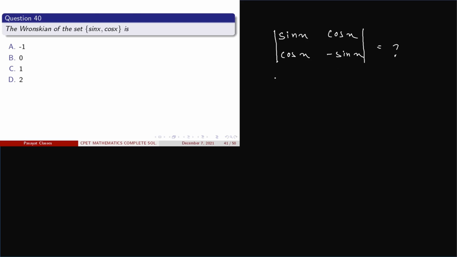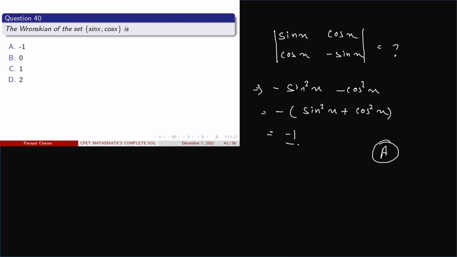So finding the determinant, we get minus sin squared x minus cos squared x. On solving, taking minus as common, we get sin squared x plus cos squared x, and sin squared x plus cos squared x is 1, so this is minus 1. So the Wronskian is minus 1. Here option A is correct, that is, the Wronskian is minus 1.